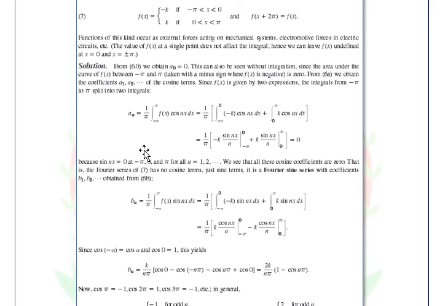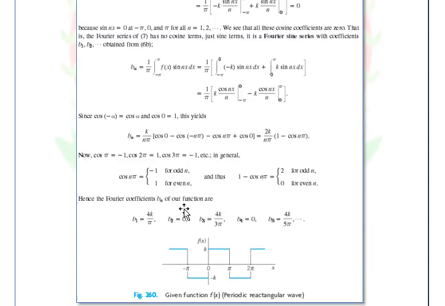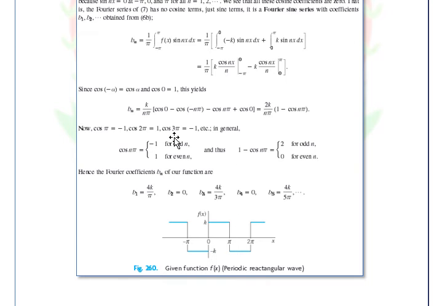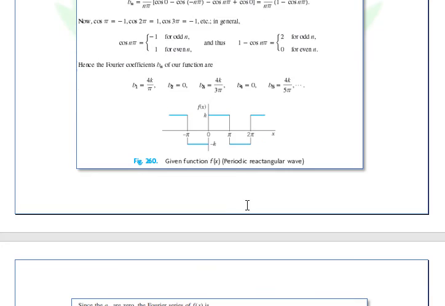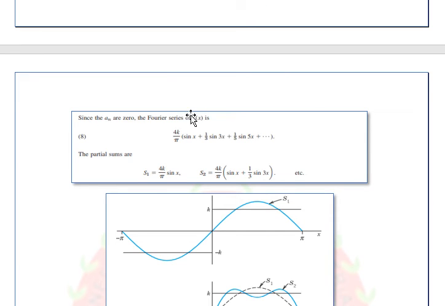Okay, so we can now find this an, bn, and yung a sub o. Okay, so then after that, we have now this representation. Okay, so we have this simplification. These are just the coefficients of the bn, so b1, b2, b3, b4, b5, and so forth. Okay, so we have now here the final representation of the Fourier series.